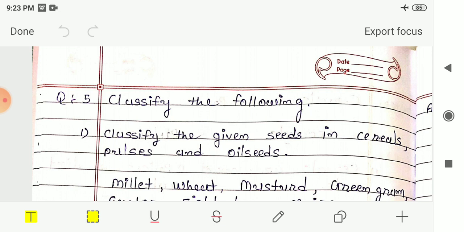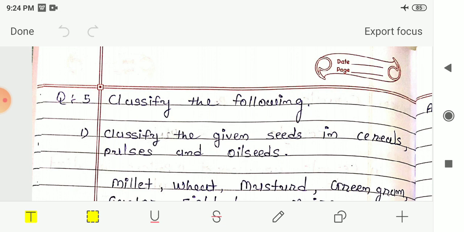Then we had seen what cereals are. The seeds which turn into broken pieces or powder are known as cereals. Examples we had seen are wheat, corn, rice, millet and maize.